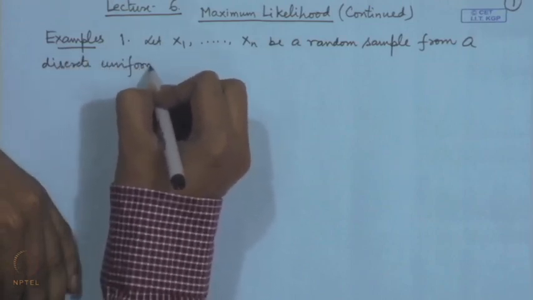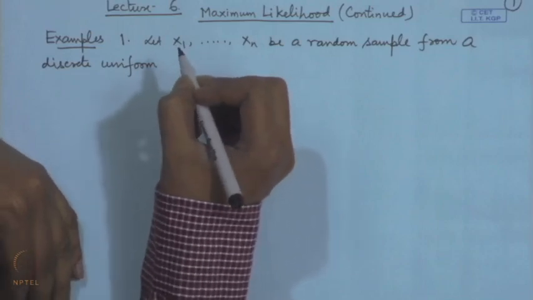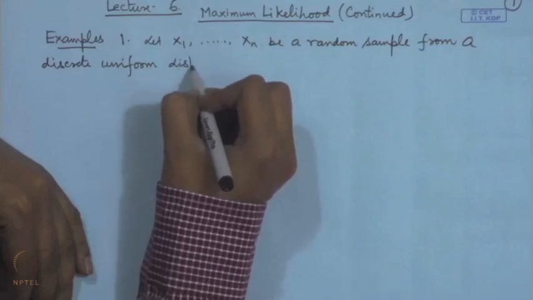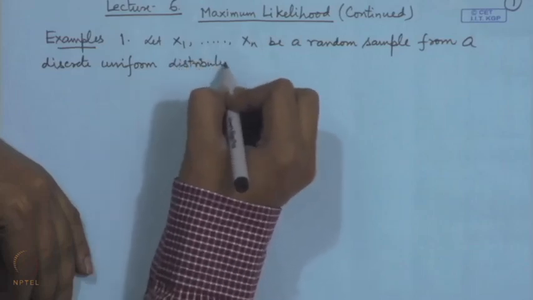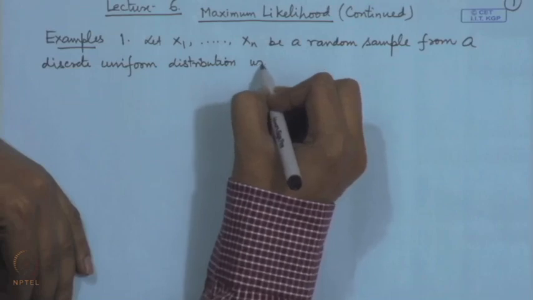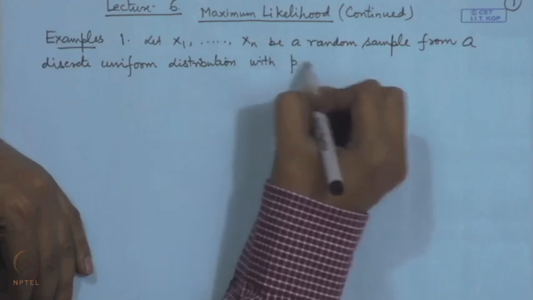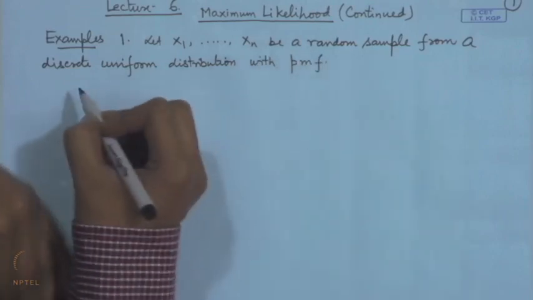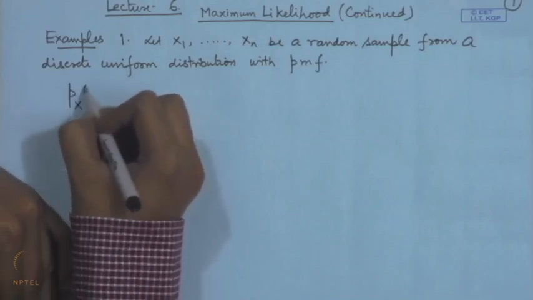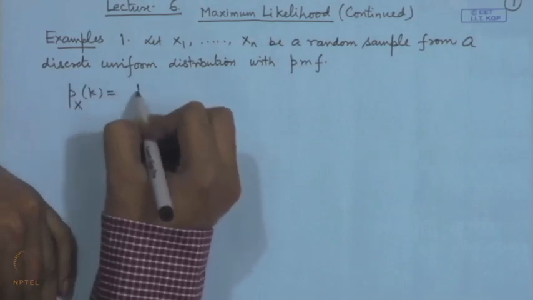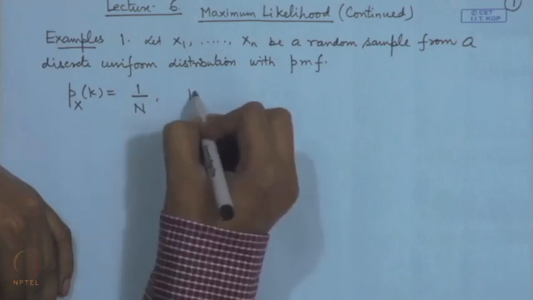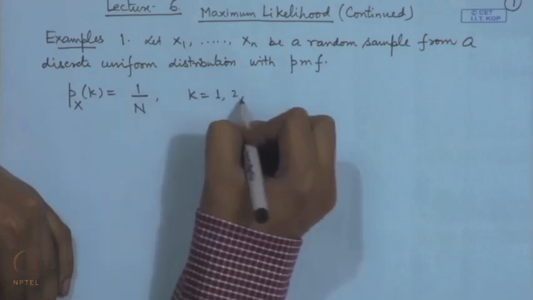A discrete uniform distribution is usually concentrated on n points, and normally we take the points from 1 to n, each with equal probability. So, we can consider the probability mass function given by p x k is equal to 1 by n, where k can take values 1 to n.